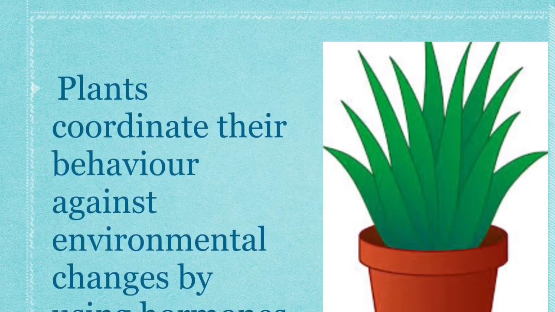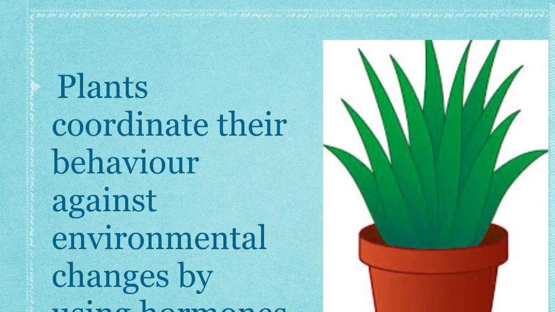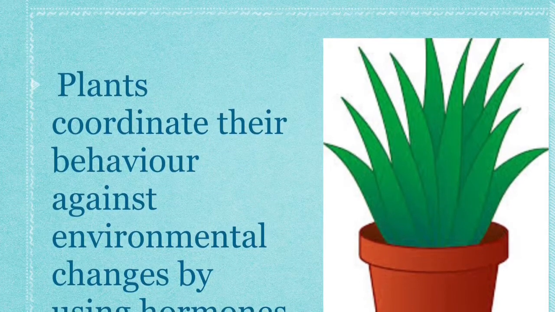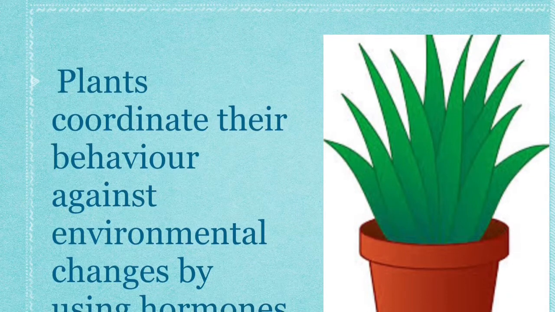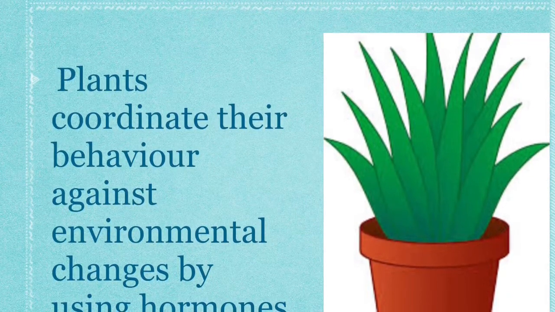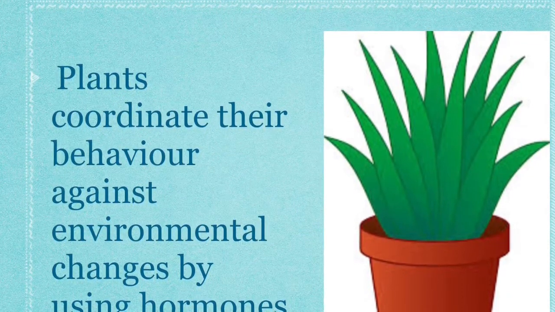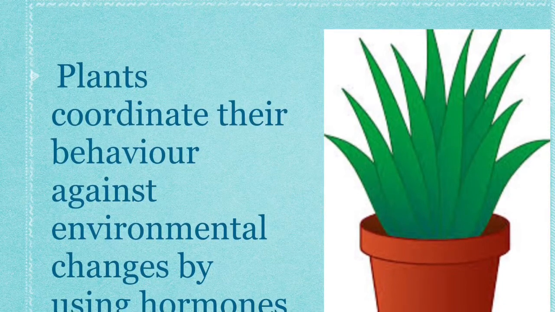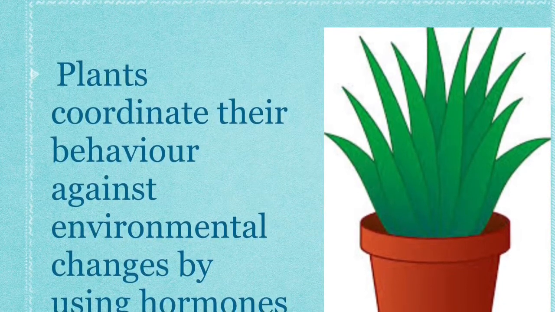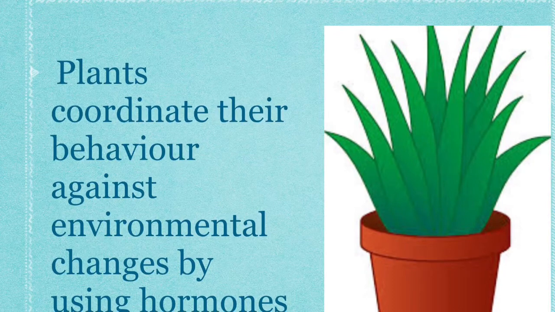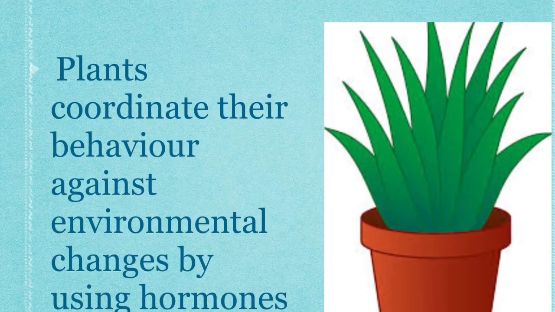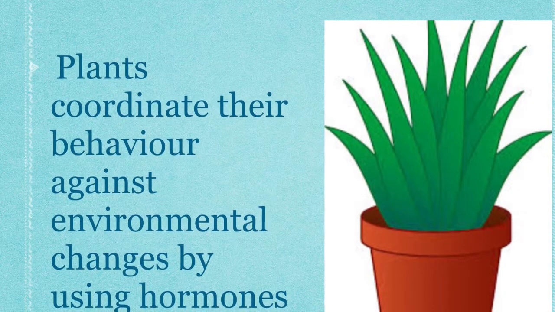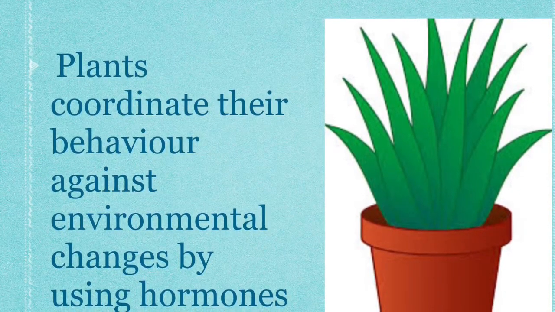The plants can sense the presence of stimuli like light, gravity, chemicals, water and touch etc. and respond to them. The plants can sense these things by the action of hormones in them. The stimuli like light, gravity, chemicals, water and touch are called environmental changes.